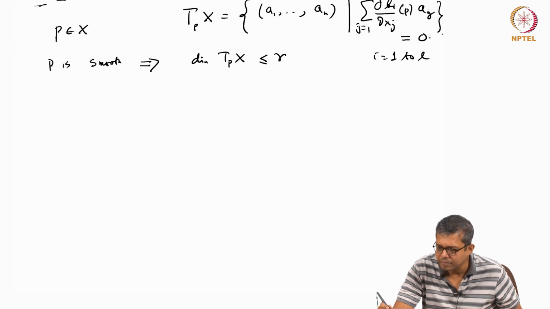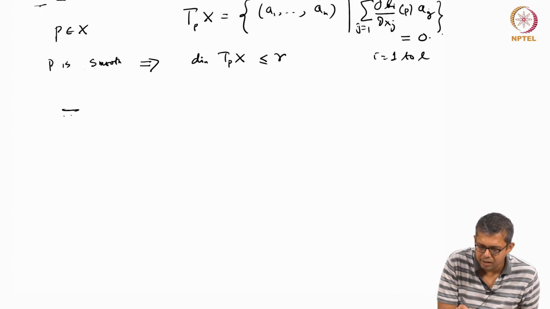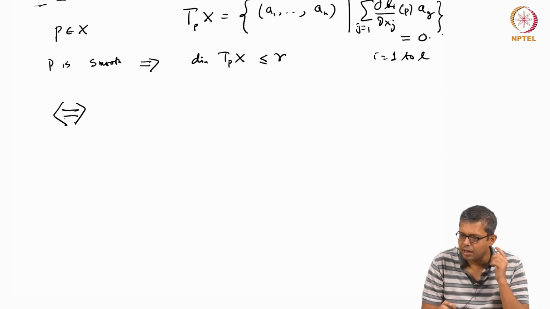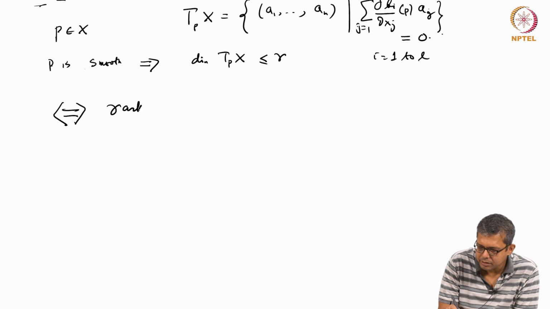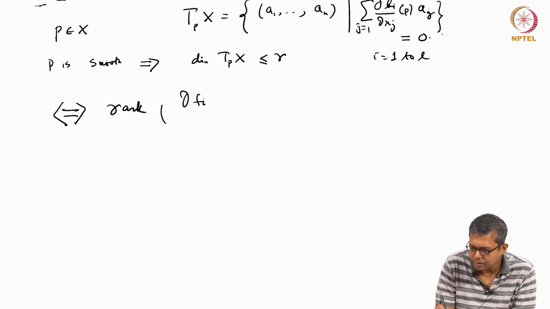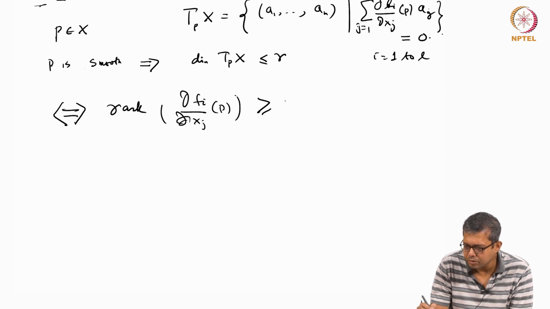This is the same as saying, in terms of the Jacobian, the rank of the matrix del Fi by del Xj at P is greater than or equal to n minus r.